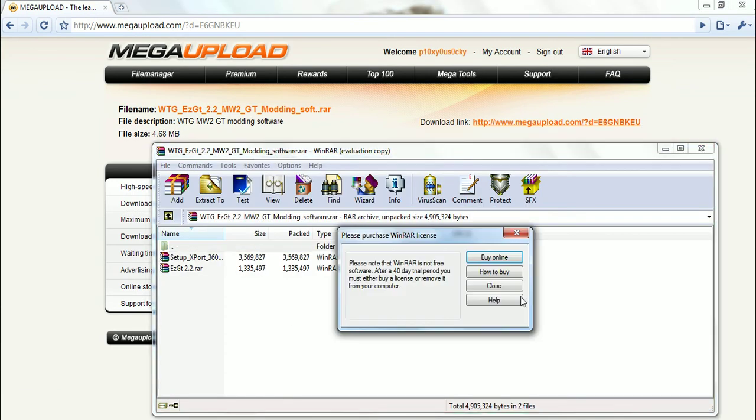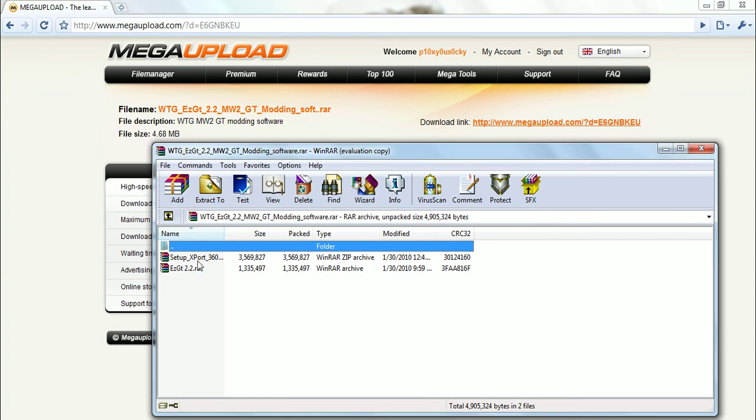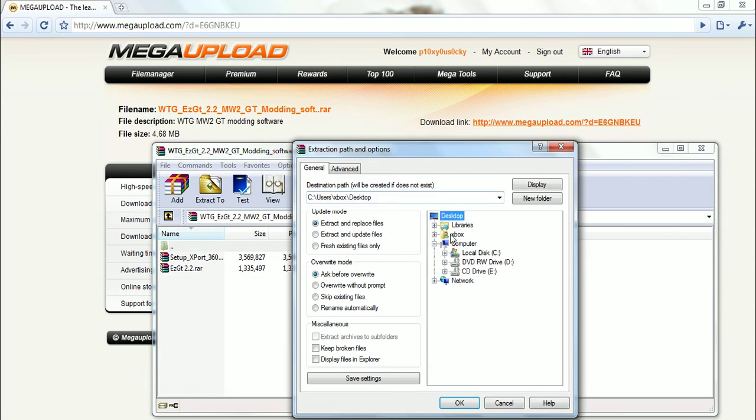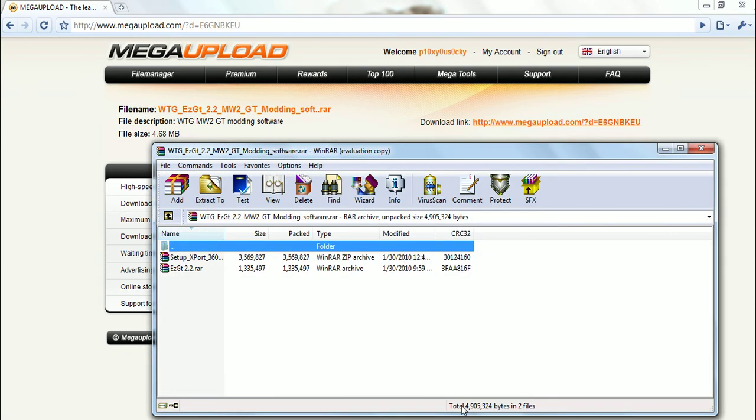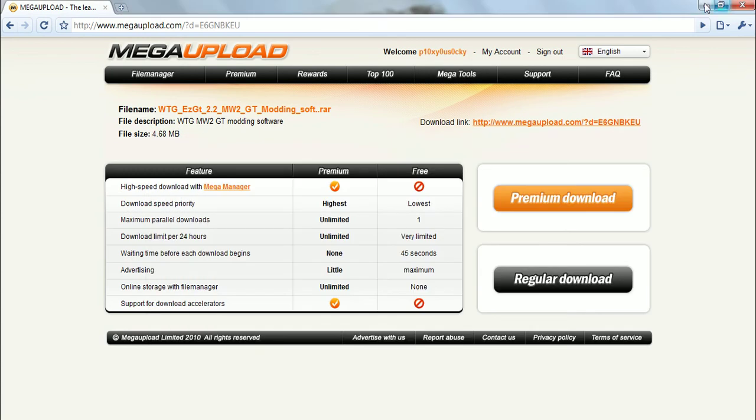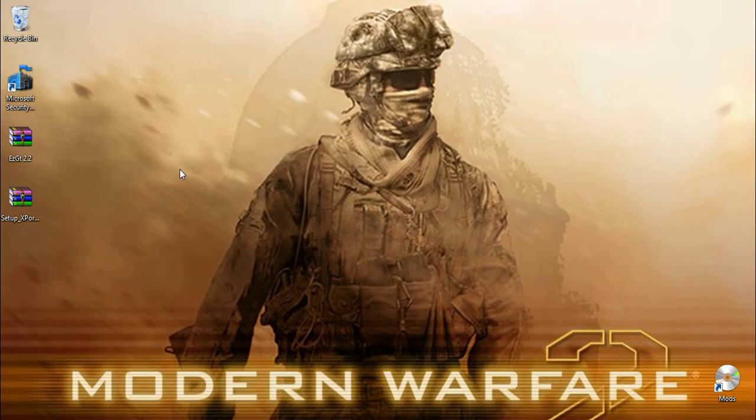Alright, now if you don't have WinRAR, I'm gonna have another video showing you how to get WinRAR and how to install it. But right now you want to extract to desktop, and you can exit out of that and then exit out of the web browser if you want.